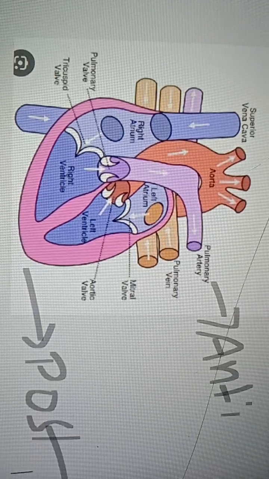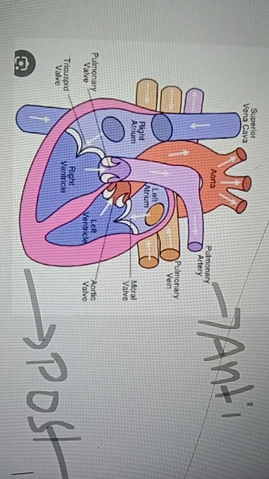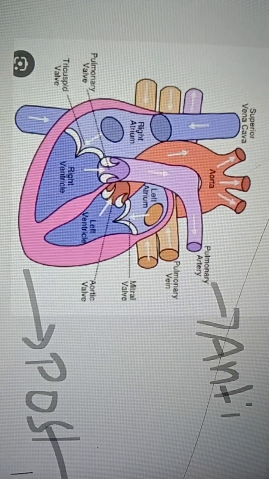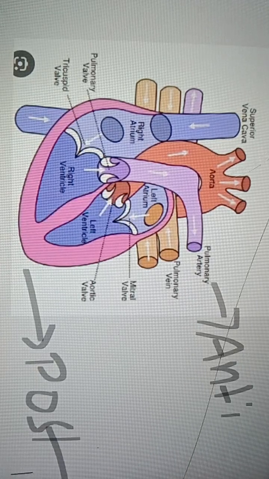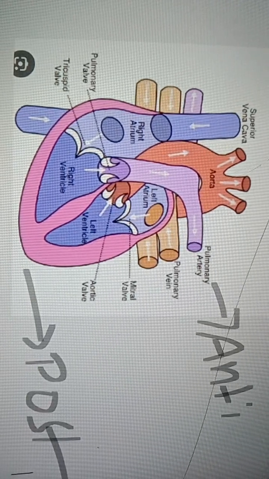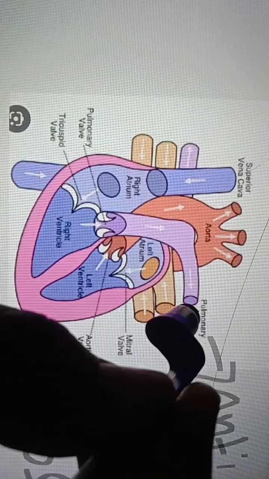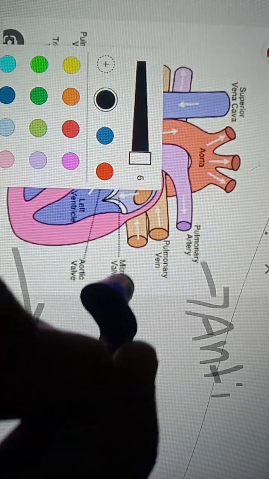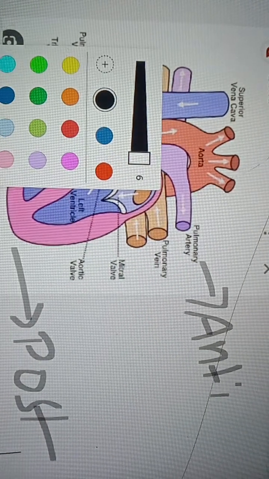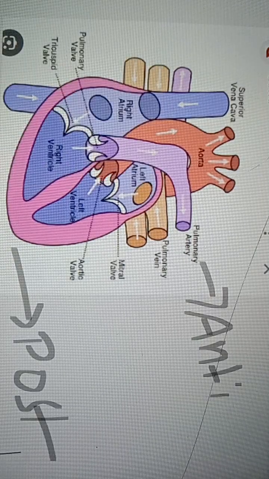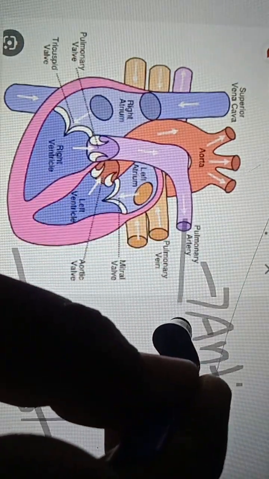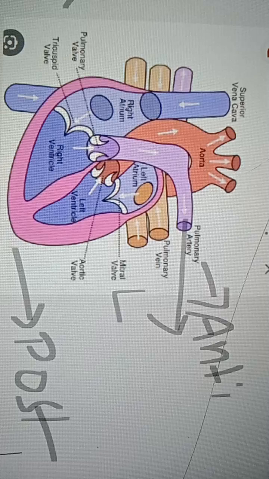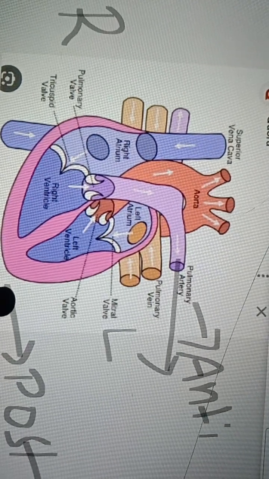Next, the heart is divided into four chambers, right? We call these two combinedly atria. These two are commonly called atria, and these two ventricles. So here you have to consider it as, this side is the left side, this side is the right side, left side, right side, right?